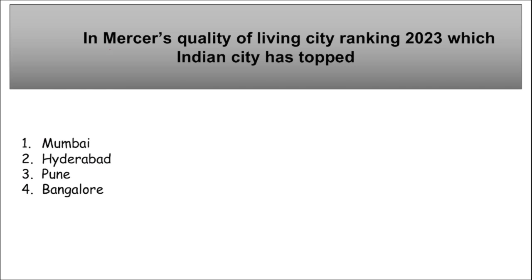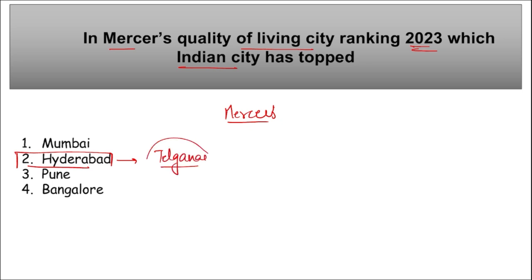Let's start. The first is, in Mercer's Quality of Living City Ranking 2023, which Indian city has topped this ranking? So we are talking about Mercer's Quality of Living City Ranking. In this, remember India's Hyderabad city, and Hyderabad is the capital of Telangana. This city has secured the top position for the 6th time, and they have emerged as the best Indian city for the 6th time.